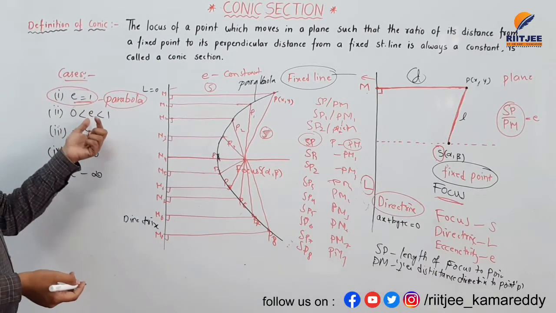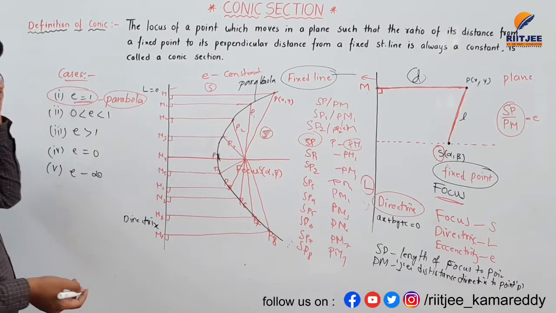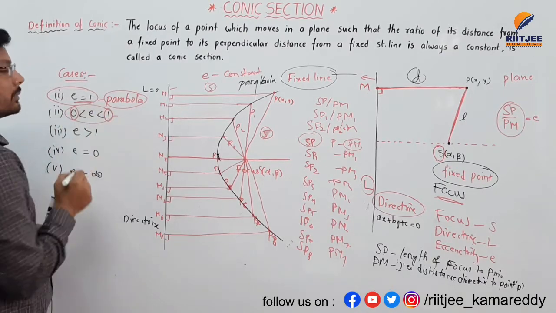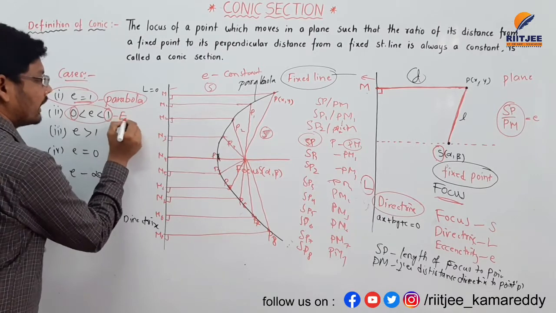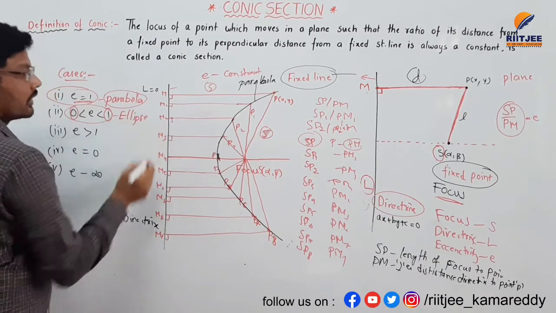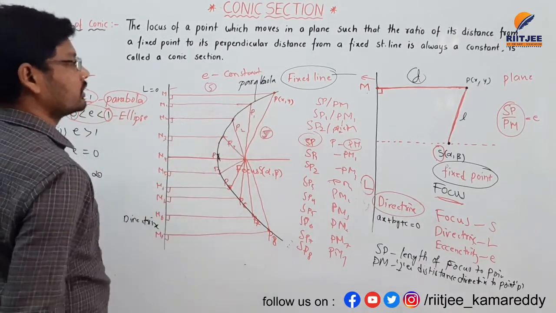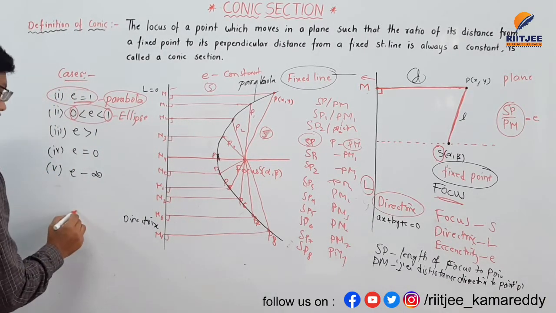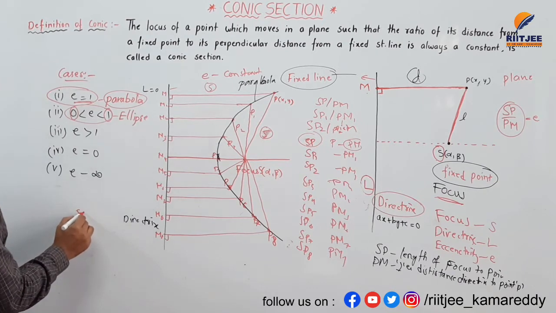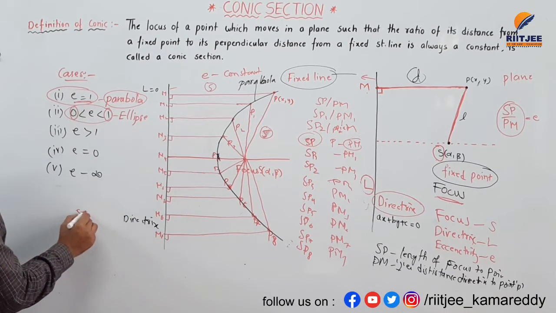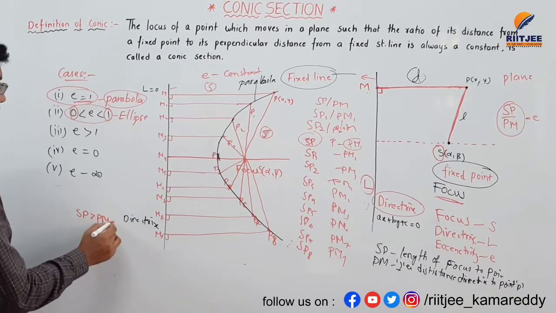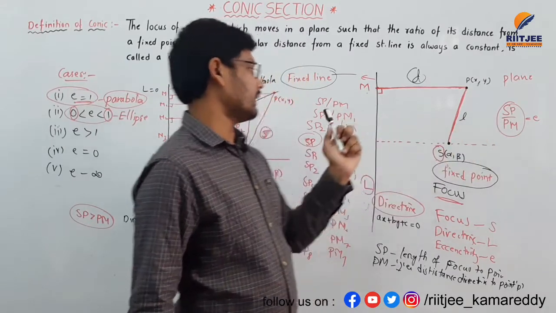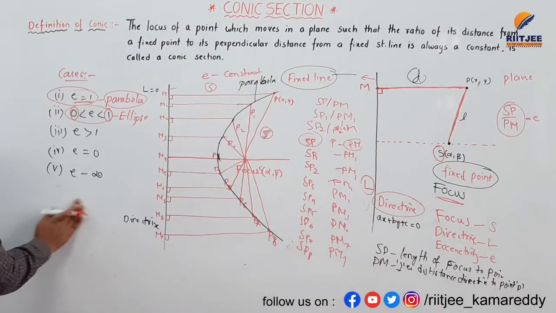If the eccentricity lies between 0 and 1, then it is called an ellipse. Here it lies between 0 and 1, so SP should be less than PM... always, if SP is greater than PM, then the ellipse is formed here. So this is the condition for ellipse.